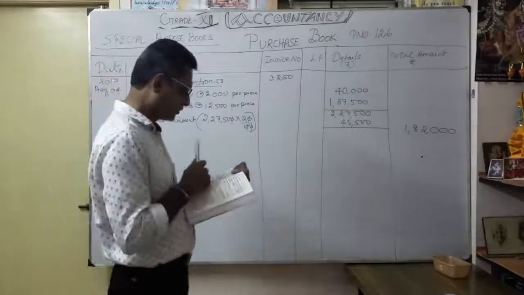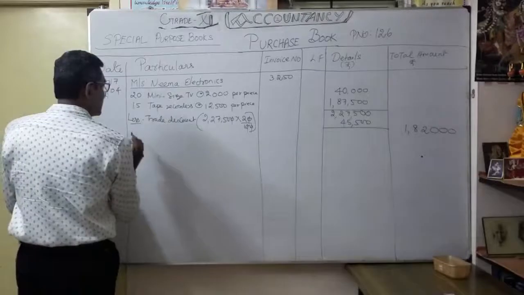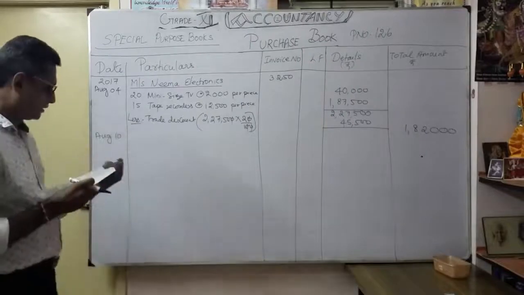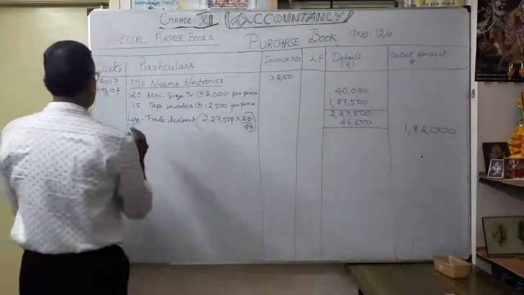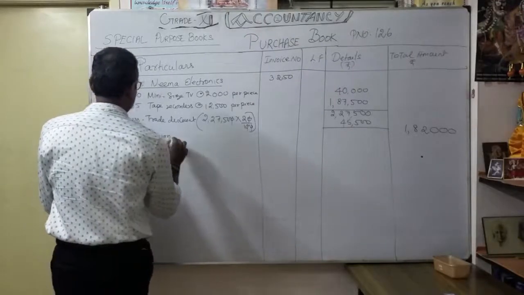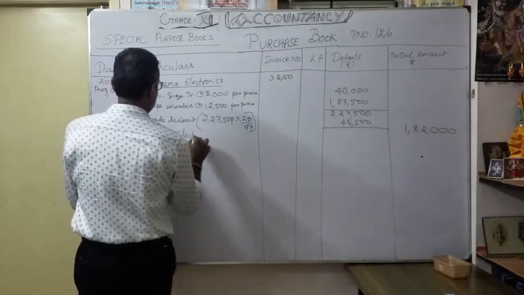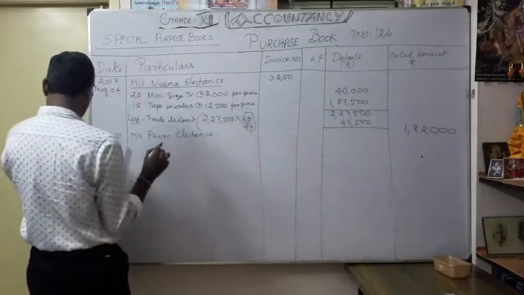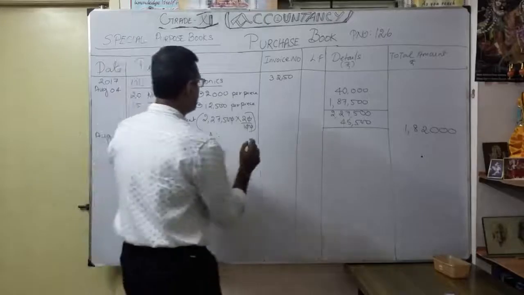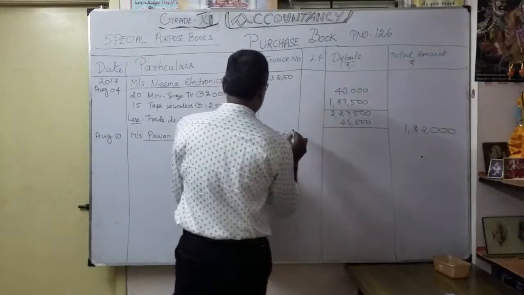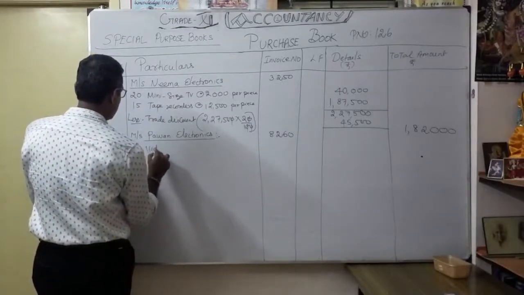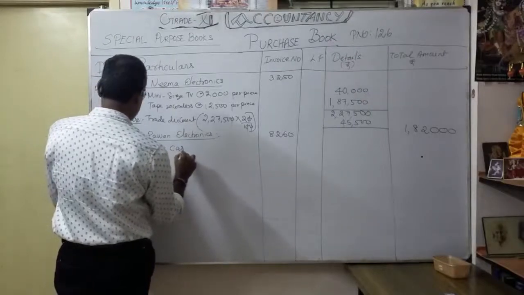Now we are going to do it. Okay, then August 10. The name of the supplier is what? Pawan Electronics. You have to write it. Okay, Pawan Electronics, you have to underline. So what is the invoice number? Invoice number 8260. So what are you going to buy? 10 video cassettes. Okay, you have to write 10 video cassettes